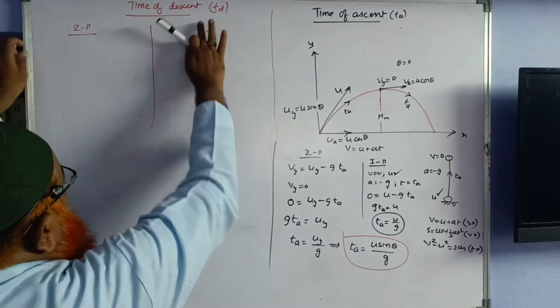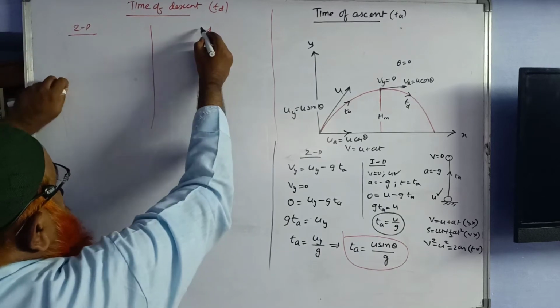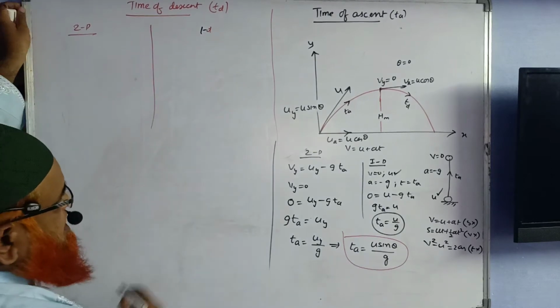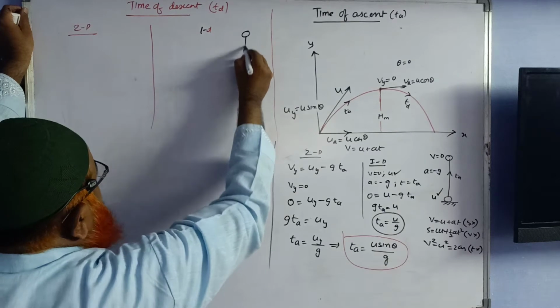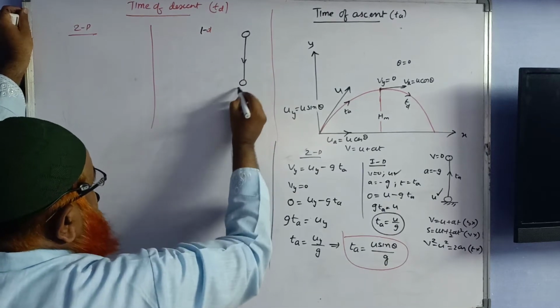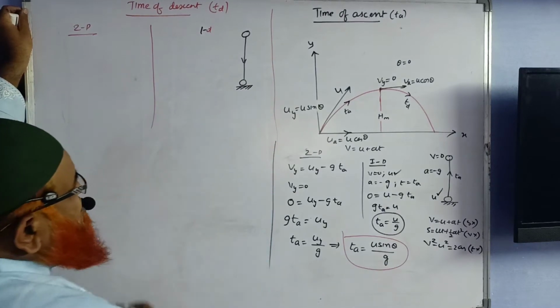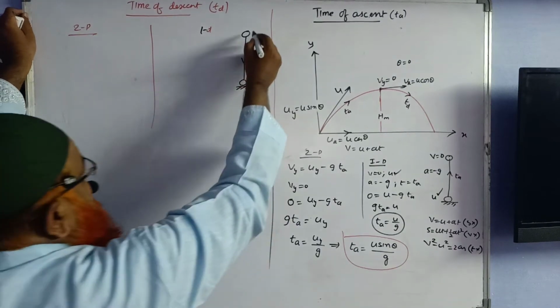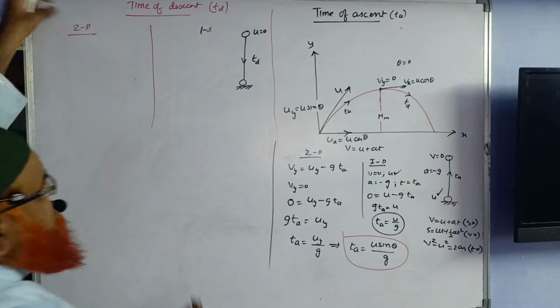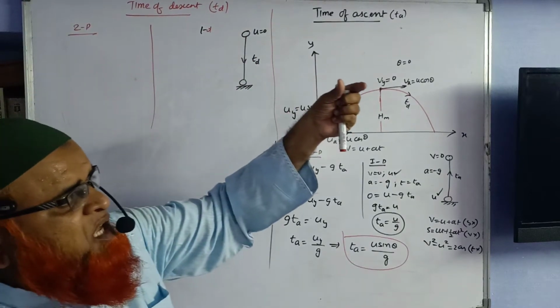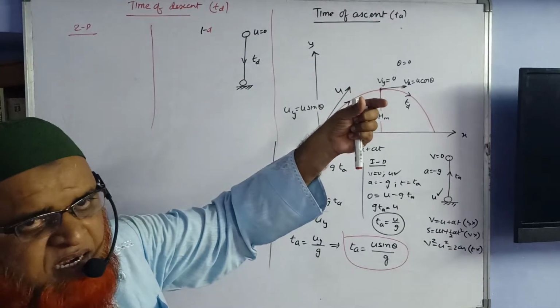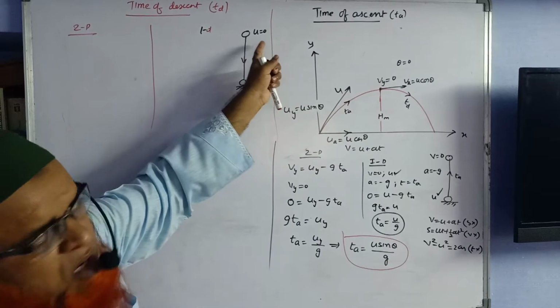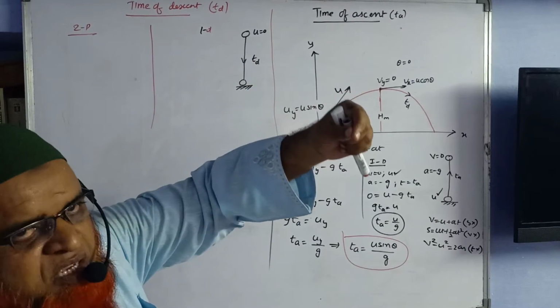If you observe what is happening in one dimension, when you drop a body from the top, it will reach the ground and touch the ground. That time is called time of descent. The initial velocity is 0, because when you hold the body, before leaving your hand, its initial velocity is going to be 0.